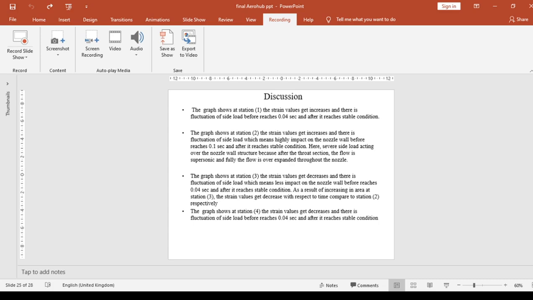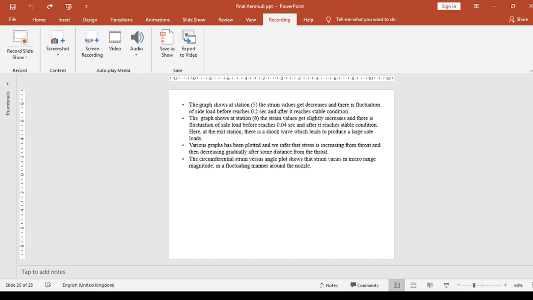The graph shows that at station 3 the strain value decreased and there is fluctuation of side load, which means less impact on the nozzle wall, before reaching 0.04 seconds, after which it reaches stable condition. As a result of the increase in area at station 3, the strain value decreased with respect to time compared to the previous stations. And the graph shows that at station 4 the strain value decreased and there is fluctuation of side load before 0.04 seconds, and after it reaches stable conditions.